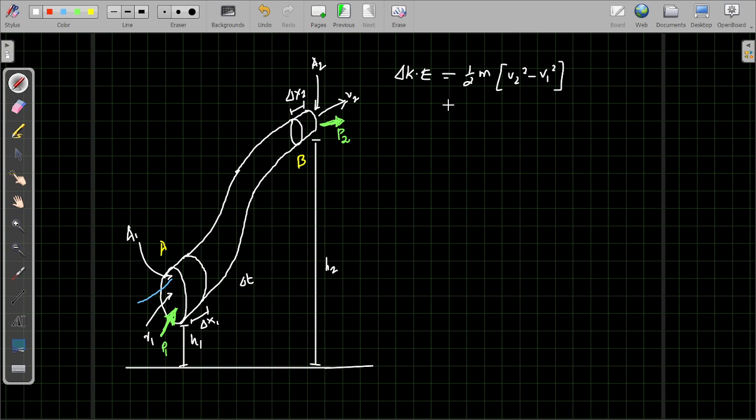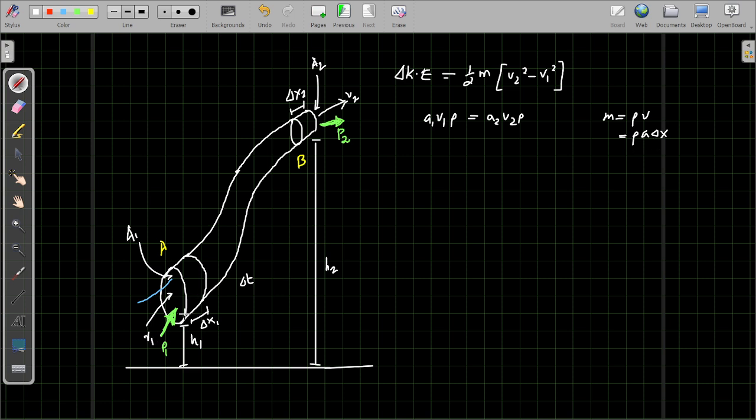As we know, the equation of continuity says that A1 v1 is equal to A2 v2. As it is an incompressible fluid, we can multiply both sides with density. Mass is equal to density into volume, and volume is area into x, in this case delta x.